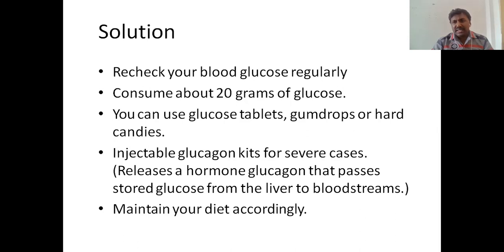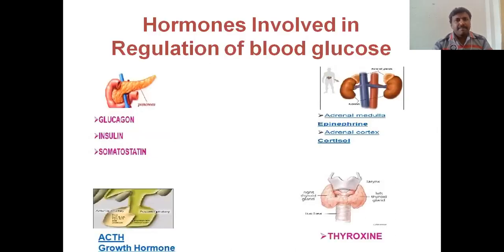Why is glucagon given here? Glucagon increases the blood glucose levels. So that's why we have to give glucagon. We can discuss later what the glucagon function is. Fine. Up to here, what you studied: the sources of glucose, how it is utilized, what is hyperglycemia, what is hypoglycemia, and symptoms and causes.